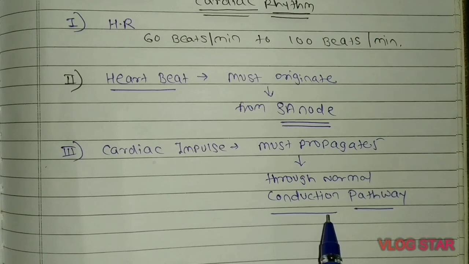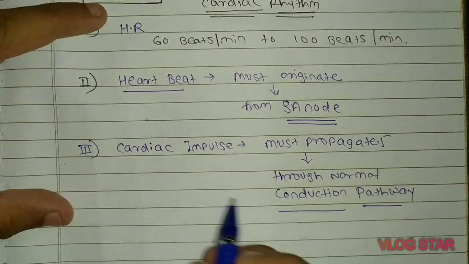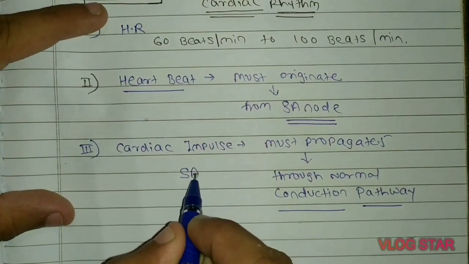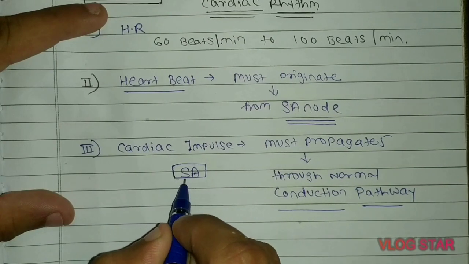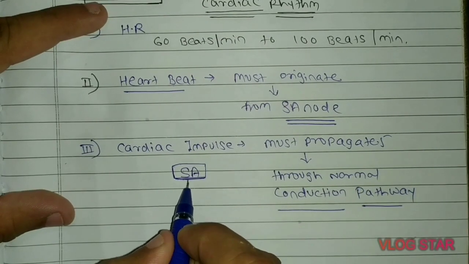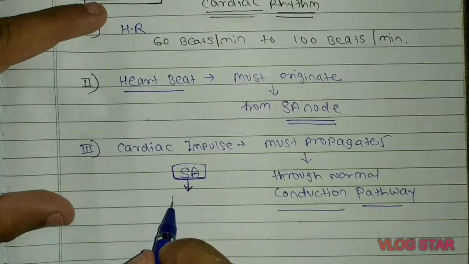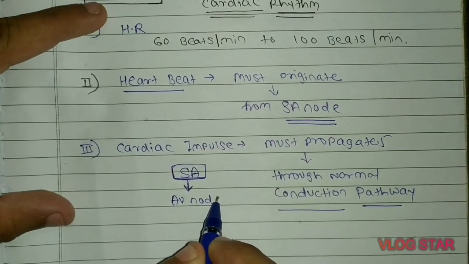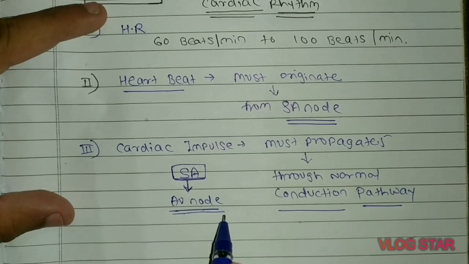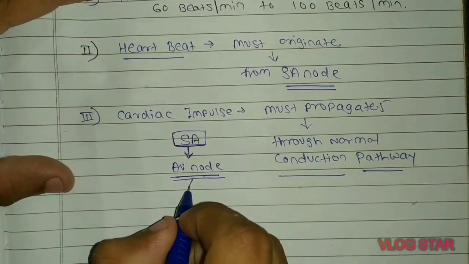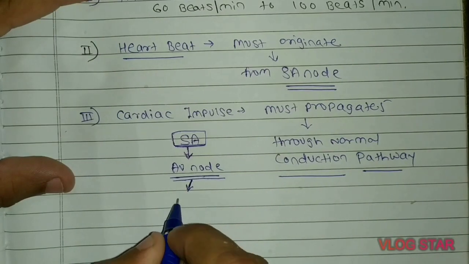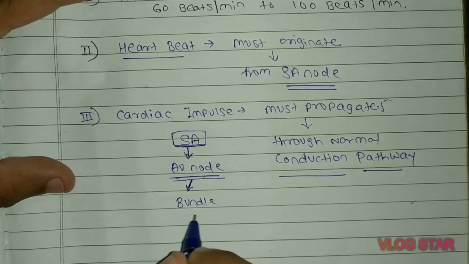In the normal conduction pathway, the impulse for the contraction of the heart firstly originates at the SA node, which is the pacemaker of the human heart. From the SA node the impulse goes towards the AV node. From the AV node the impulse further goes towards the bundle branch.